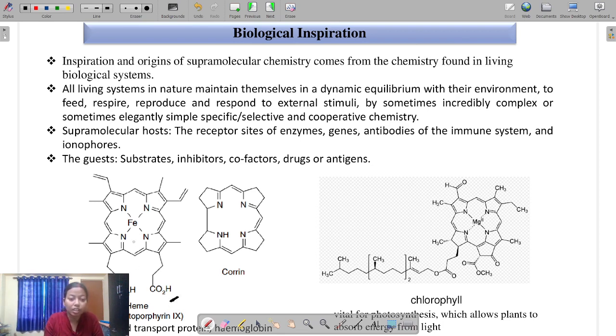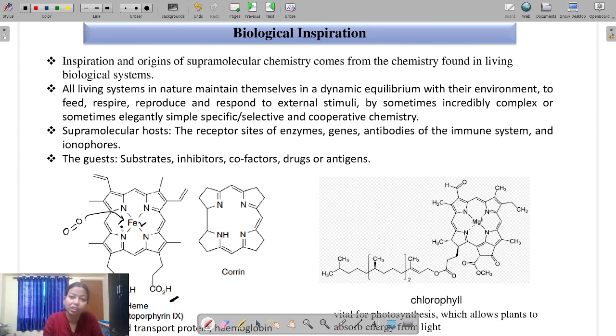Now here you can see this is a hemoglobin structure, that is the heme unit, right? In this heme unit there is an iron present. So when we inhale oxygen, the oxygen molecule binds to this heme unit, that is the iron, and then after going to the cell it will release the oxygen. So there is the formation of a non-covalent or coordination bond of oxygen to the heme unit. Again, when the release of oxygen occurs, the bond breaks, and this bond making and breaking does not involve a high amount of energy like a covalent bond, so it is an easy process.